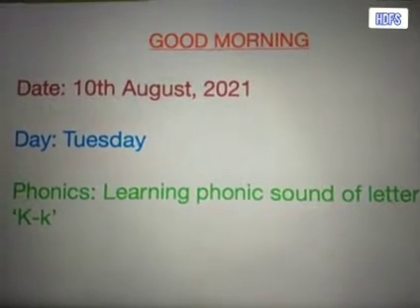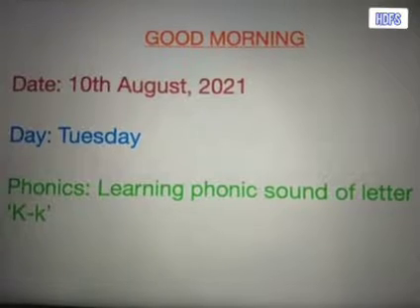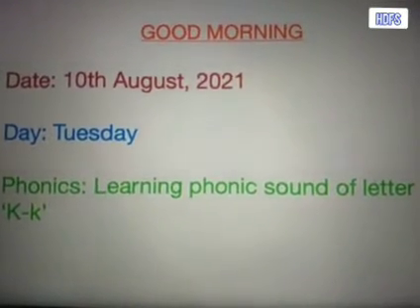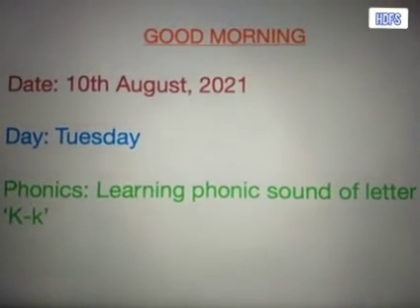Today's day is Tuesday and in our phonics class we'll be learning a new sound. Yes, we'll be learning the sound of the letter K.